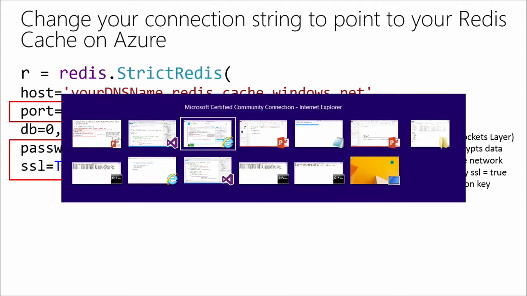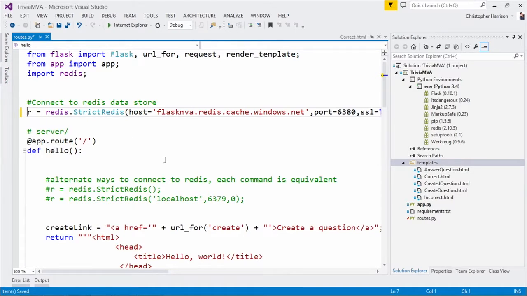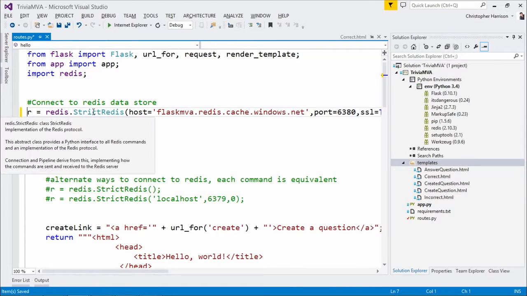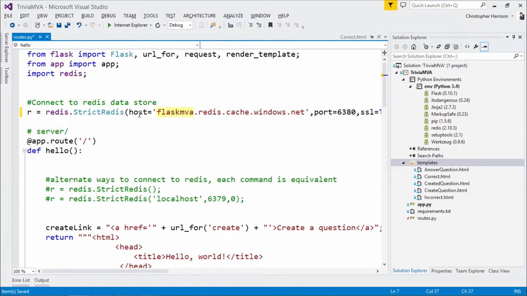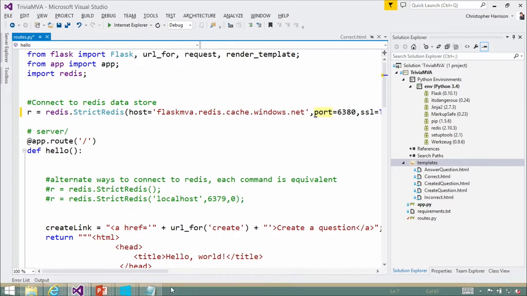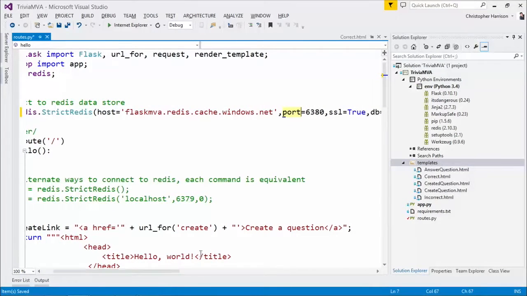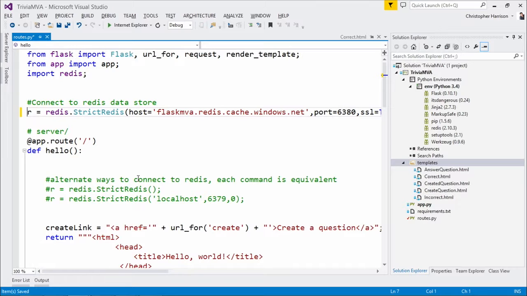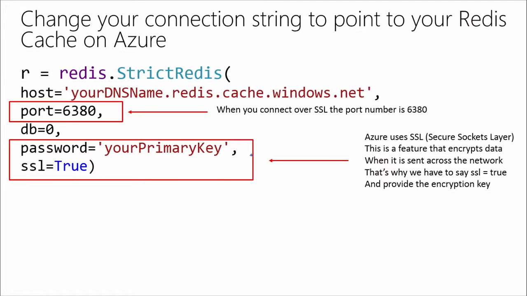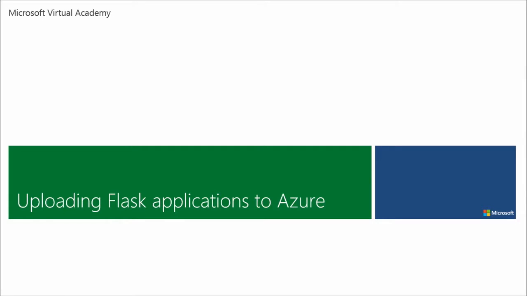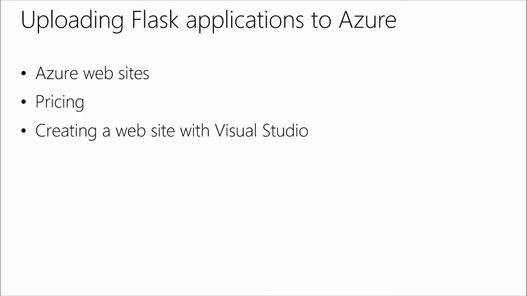Yes. So what you're going to notice, let me come back over here to my code, is that there's my little update. You'll notice there's my host, there's the port number, and then you'll also notice, scroll over a little bit, there's that SSL equals true. That little thing is going to make sure that it's going to use SSL. It also tells it to use port 6380. That sort of reinforces it all. Exactly. So now, let's take our Flask app and actually port this out to Azure.